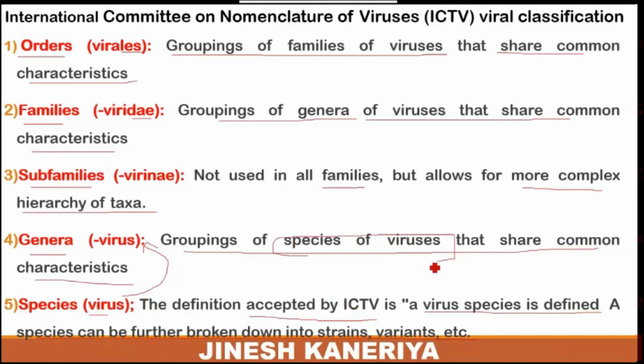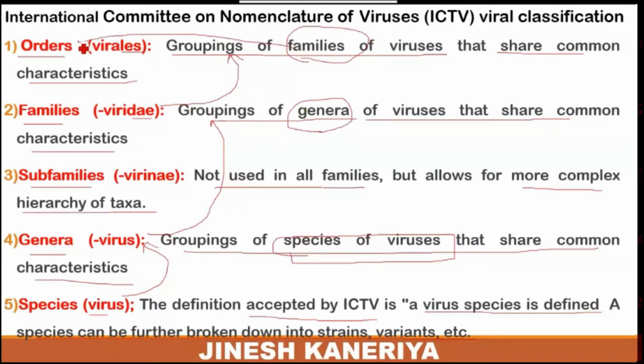Since all viruses do not have a subfamily, in this condition the genera decide the family of the particular viruses, and the family decides the order of the particular virus.